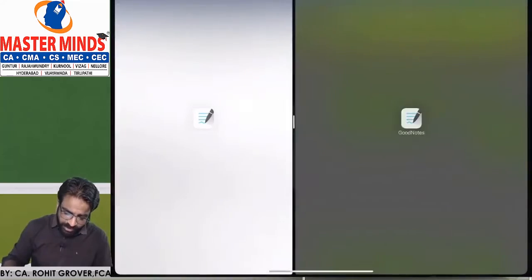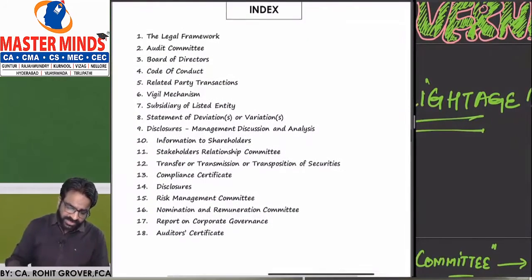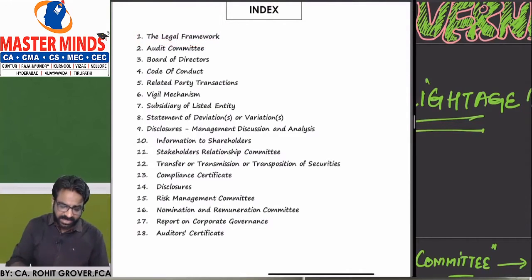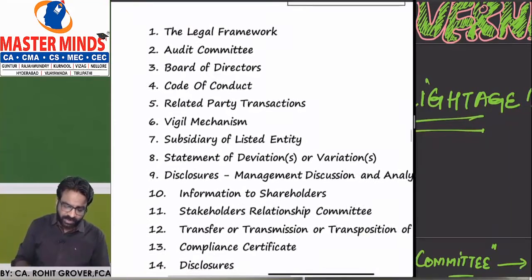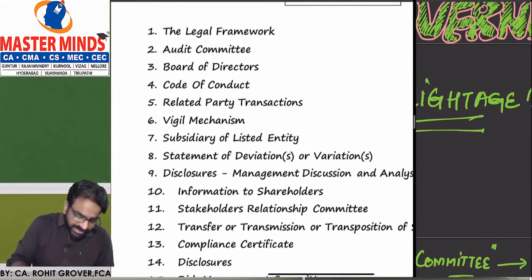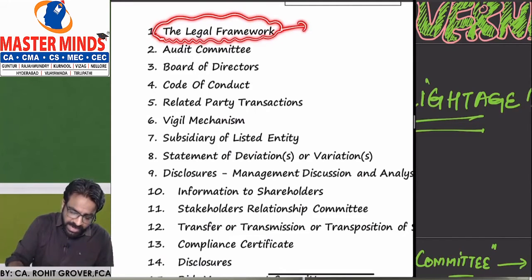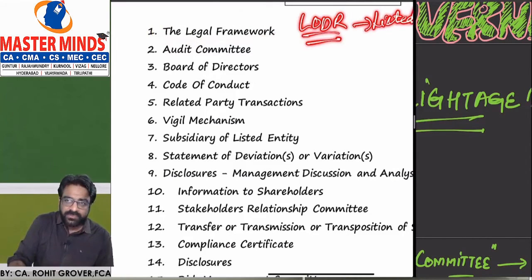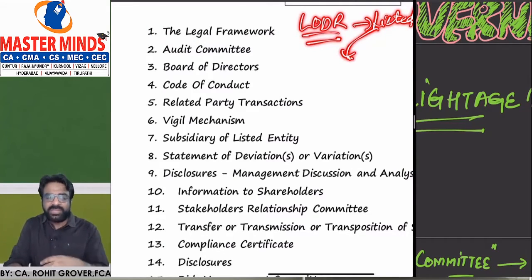Now, let us have some introduction to what we are basically going to understand in this particular chapter. First of all, we will understand the legal framework of this chapter. Sir, what do you mean by the legal framework of the chapter? We'll understand what this chapter is basically including. It includes LODR regulations, on the listed entities. Which listed entities? Those whose securities are listed either in the stock exchanges, or which have listed mutual funds, or which have listed depository receipts.